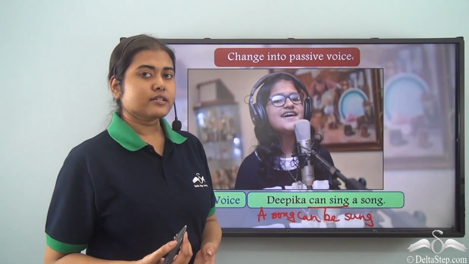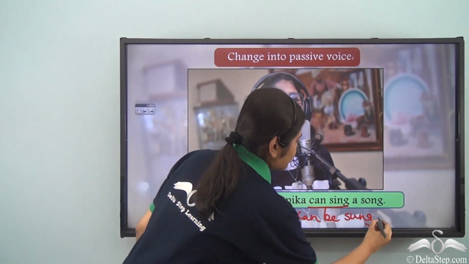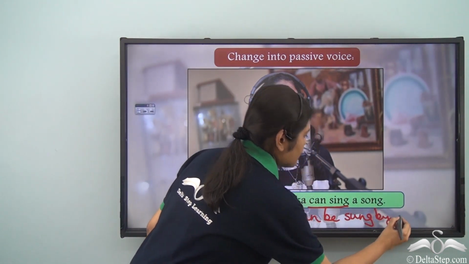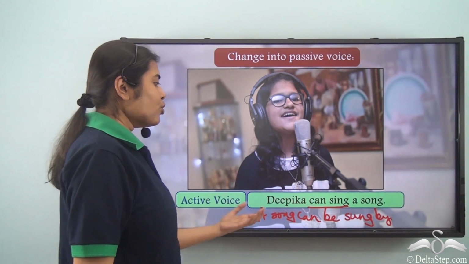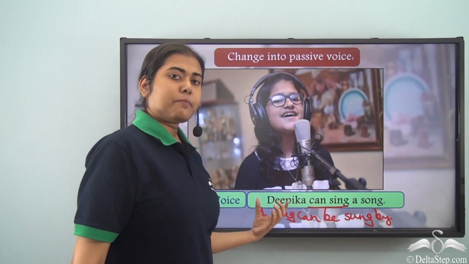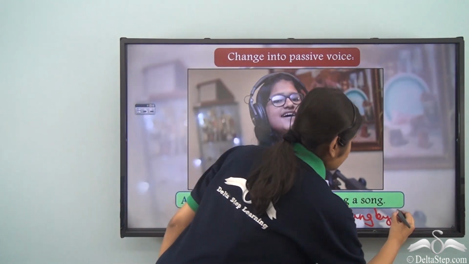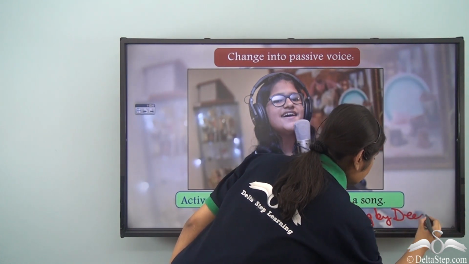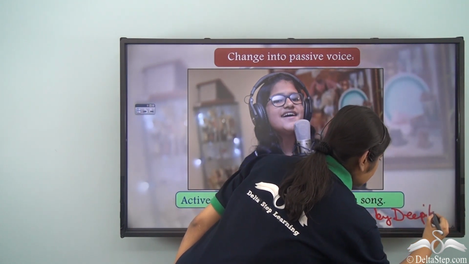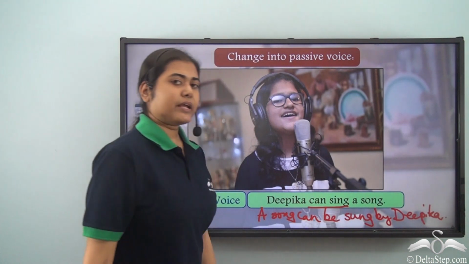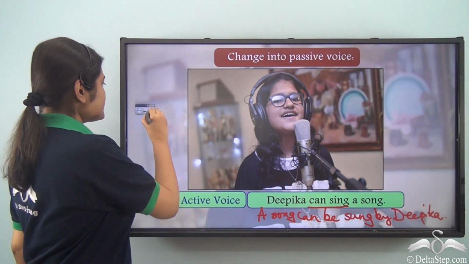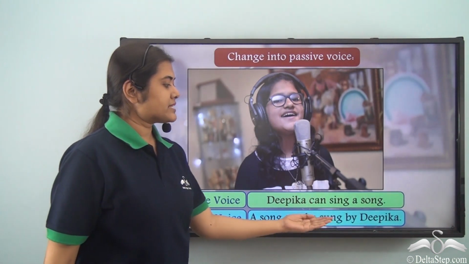How do we do that? First, we add the preposition by. Now, who can sing a song? Deepika. So, our doer is Deepika. So, our sentence becomes, a song can be sung by Deepika.